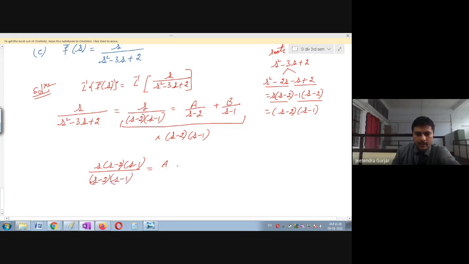So you can see a into s minus 2, s minus 1 divided by s minus 2 is remaining, plus b into s minus 2, s minus 1 divided by s minus 1. Am I right? So one can easily see s minus 2 is in the numerator and denominator, s minus 1 is in the numerator and denominator, only the s value remains, equal to a as it is.